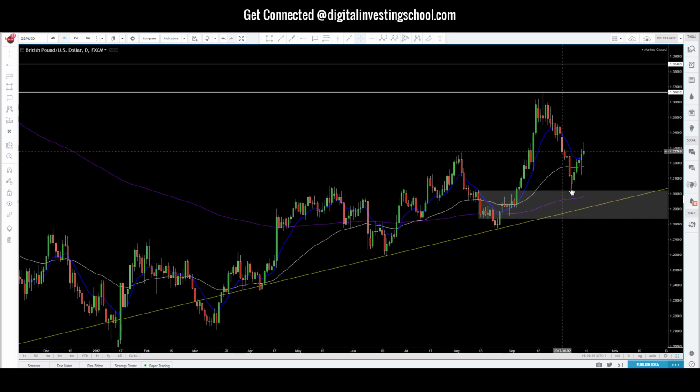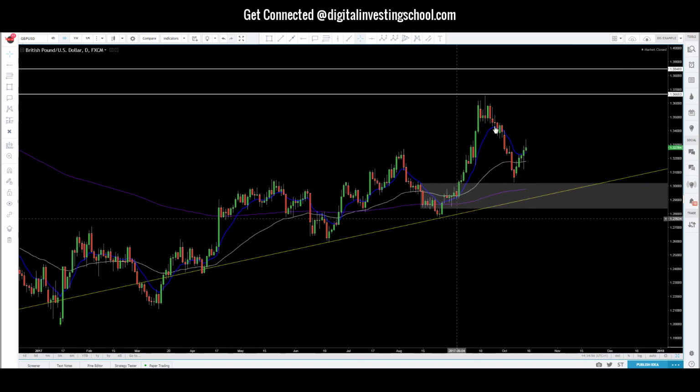So we saw price drop. We also know what's going on fundamentally, where there's talk about holding off Brexit and all these different things. And so that's creating a bullishness for the pound, actually. So we can see price came down, came and held this support right over here at this level. We're now seeing price move back out.